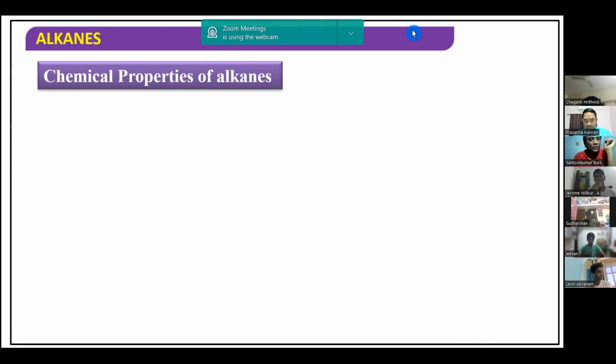But if you take drastic conditions, like high temperature, diffused sunlight, or if you heat them under high temperature, we can see some of the chemical properties of these alkanes.